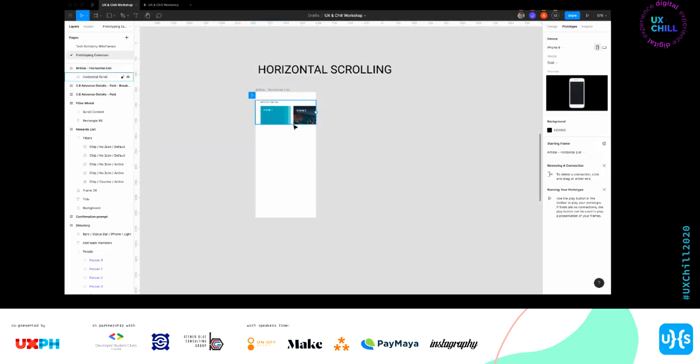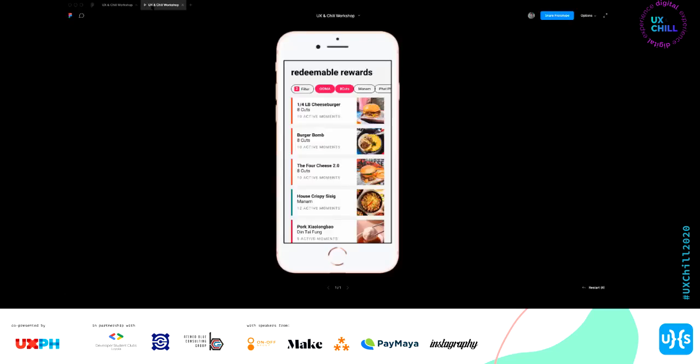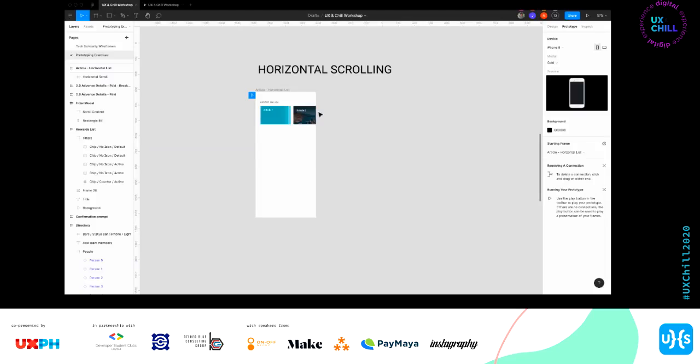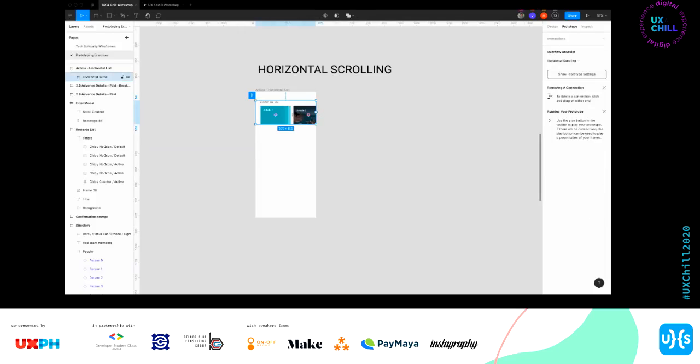Yeah, okay. So, ang gusto natin mangyari is mag-scroll to left to right, diba? Nag-scroll na pala siya. Okay, so what would I do in this case? What did I do in this case? Si horizontal scroll, naka-sariling frame na siya.